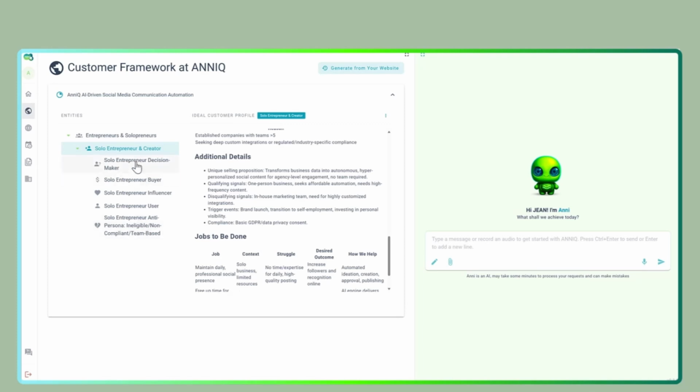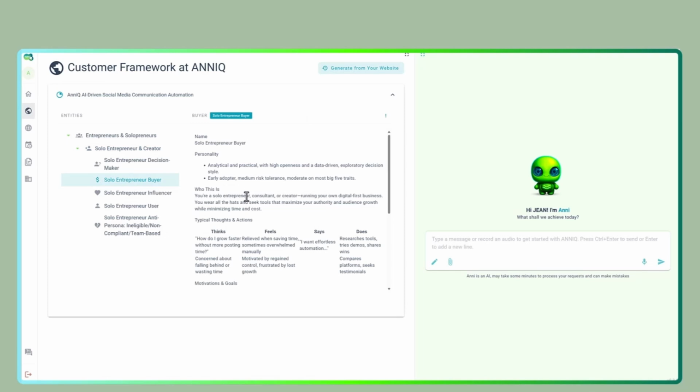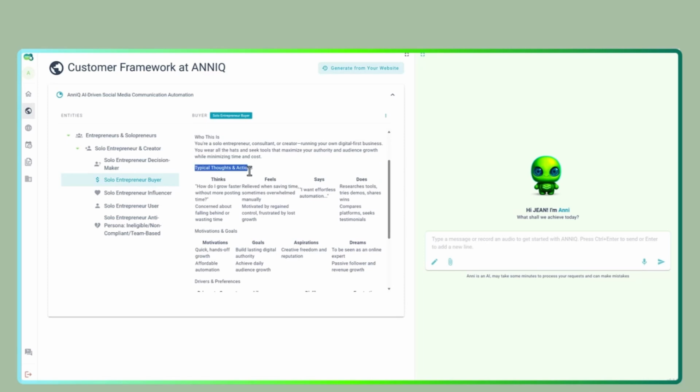And I also have here the different personas that Anni creates for me. And we have different icons here. Those icons help you to understand who these persons are. So for example, if I click here, the solopreneur buyer, I get the specific buyer persona for this case. I get information about the personality, the typical thoughts and actions.